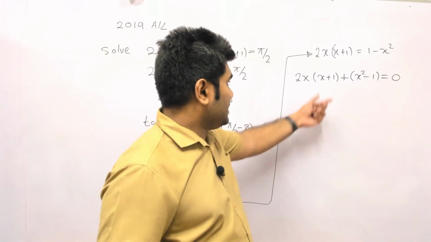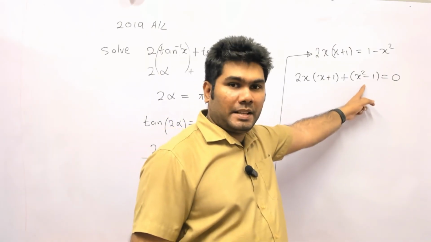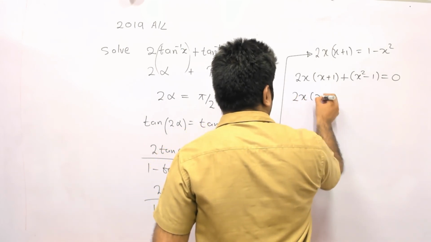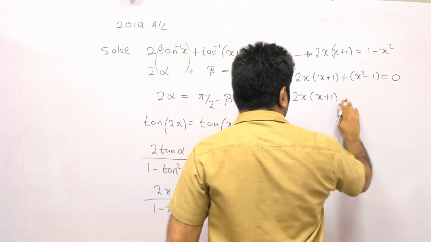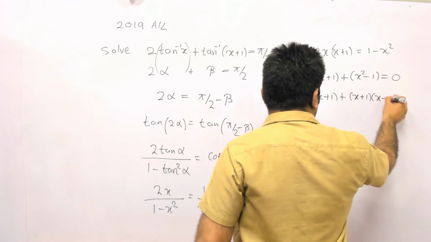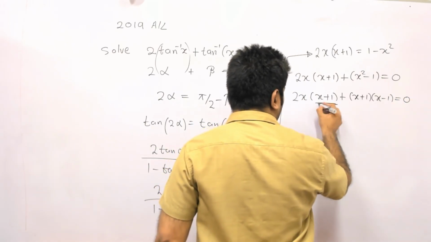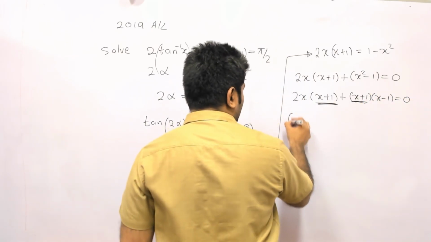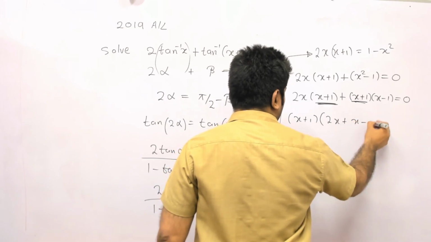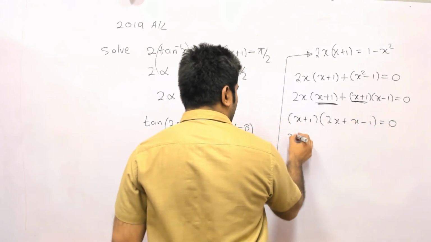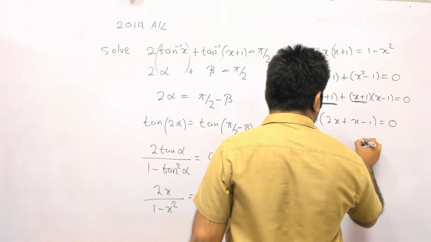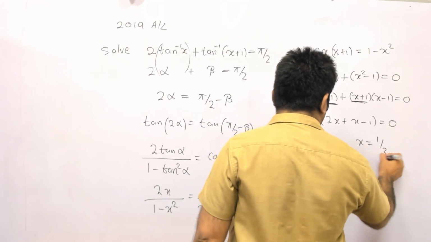So here you can see x plus 1 is a common factor, because of the difference of two squares. Okay, so I can write x squared minus 1 as x plus 1 into x minus 1. So x plus 1 over here is a common factor. Bring that out. You will be getting x plus 1 here, 2x, and then this is going to be x minus 1 equal to 0. So either x is going to be equal to minus 1, or else x is going to be equal to 1 over 3.